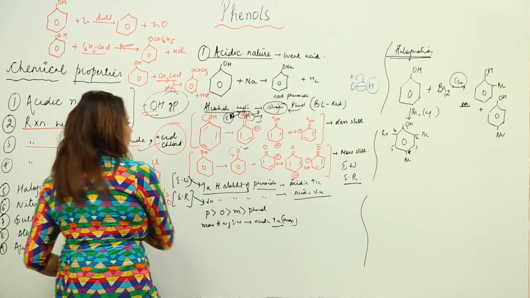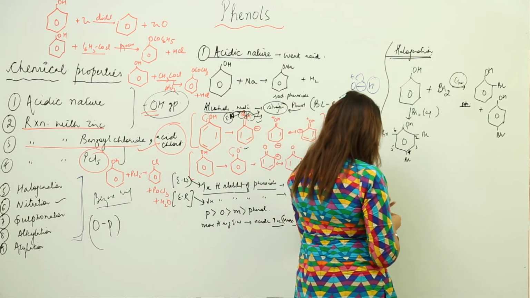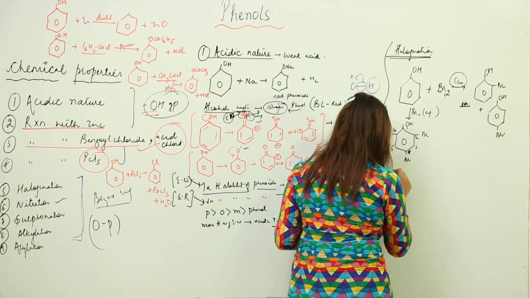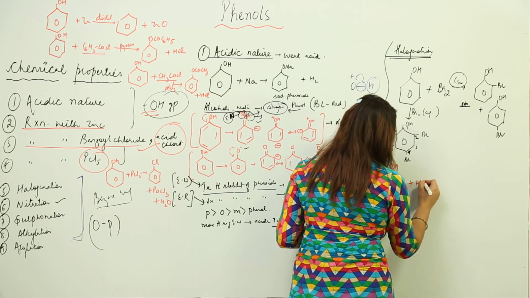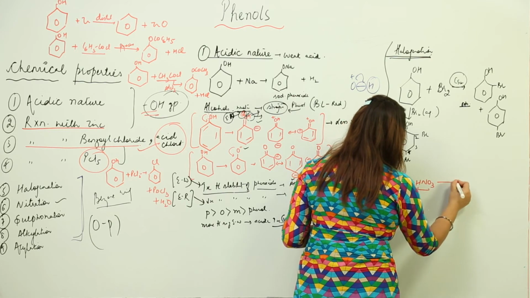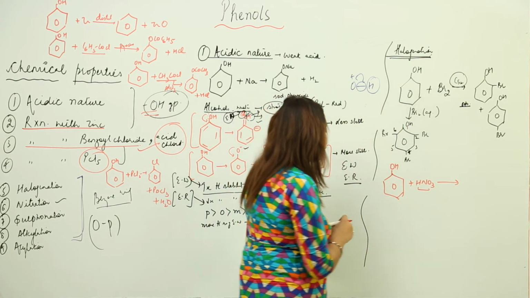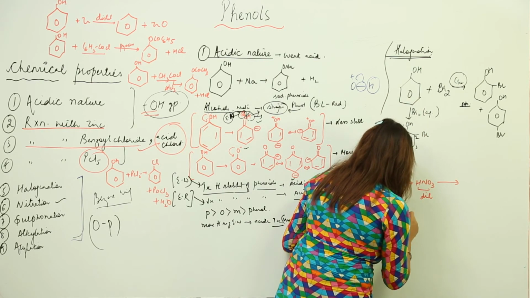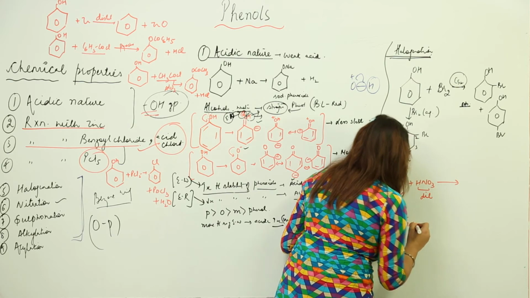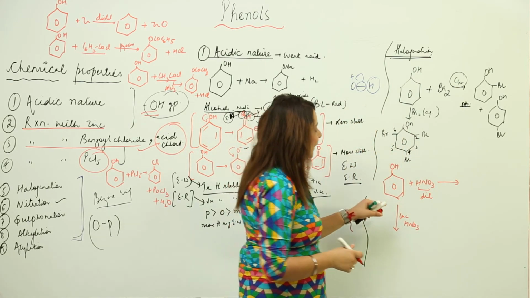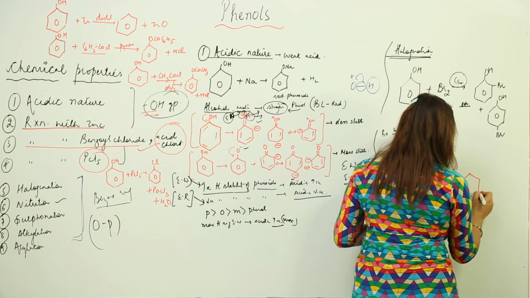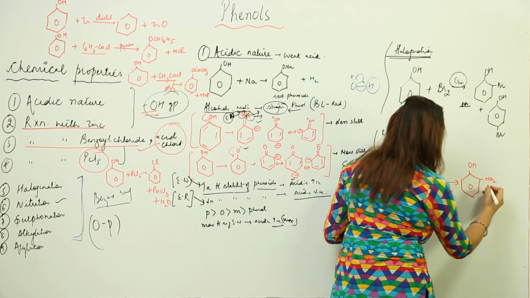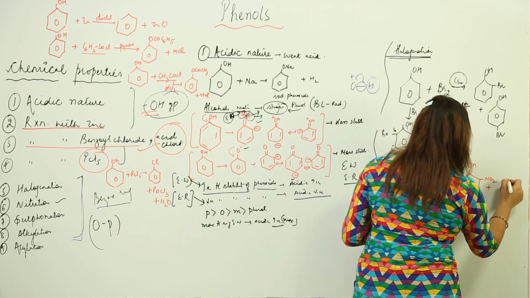Second we have is nitration. So in nitration, we know that whenever we need to carry out nitration, we need to take HNO3. So this is my phenol, I am going to take HNO3, and whenever nitration takes place, we know that NO2 group actually gets attached. So here when we take dilute HNO3 and when we take concentrated HNO3, the product differs in both the cases. So when we take dilute HNO3, what do we get? We get ortho-nitrophenol and para-nitrophenol.